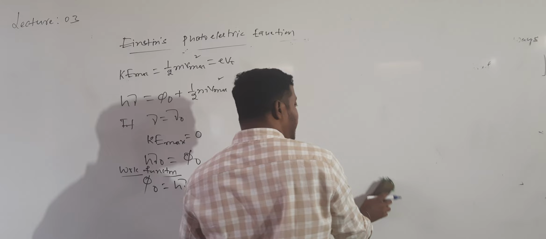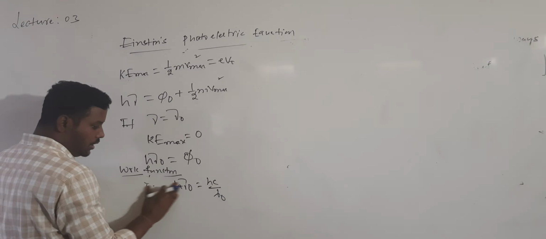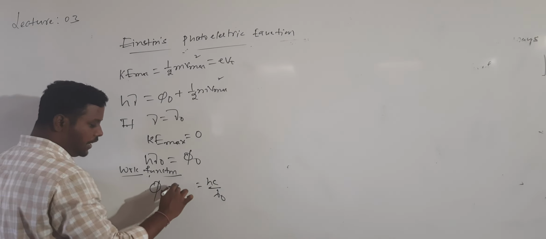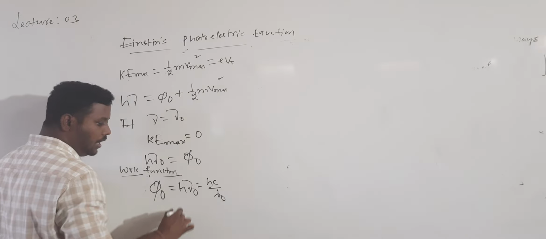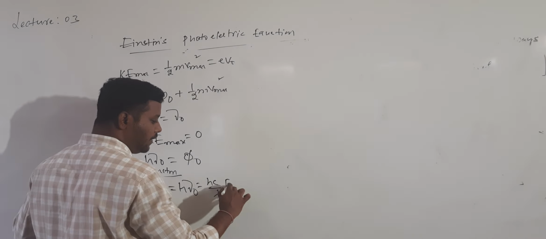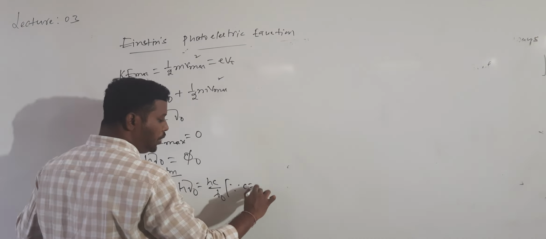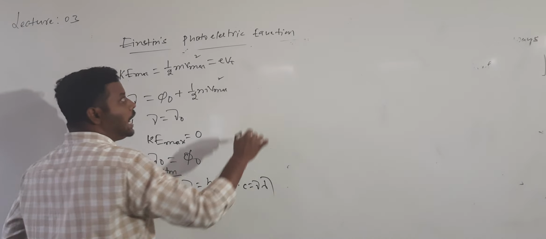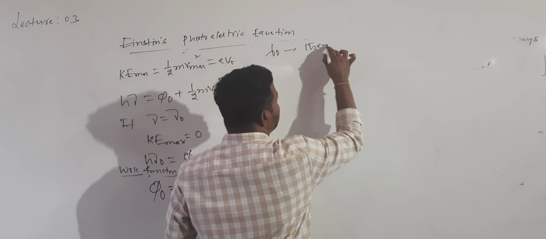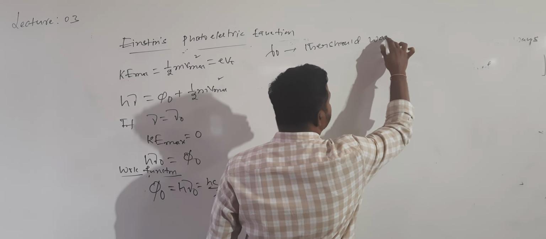Calculating the work function is very important for us. To calculate the work function, what needs to be given? They need to give the frequency value. Work function phi naught, whenever the frequency equals the threshold frequency, is h mu naught, which is h c by lambda naught. What is the reason? The relation is c equals mu into lambda, where lambda naught is called the threshold wavelength. What is the meaning of threshold wavelength?